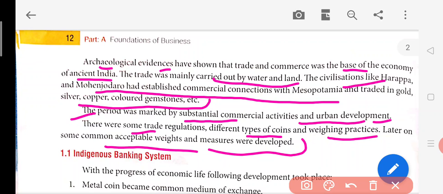Different types of coins were introduced by the kings, which had the signature of the kings on the coin, and they were circulated and used to buy goods and services.